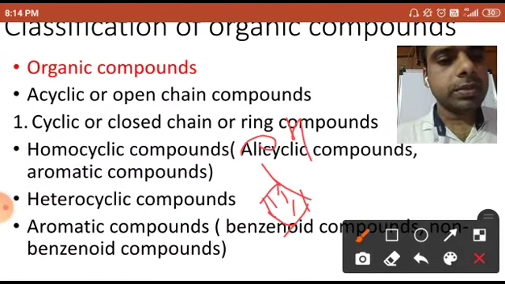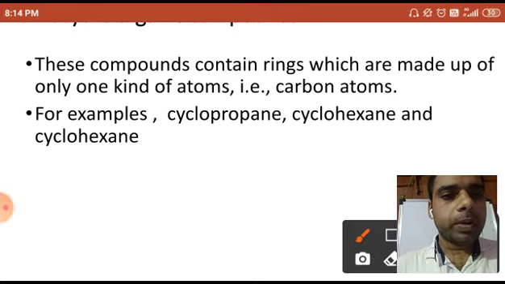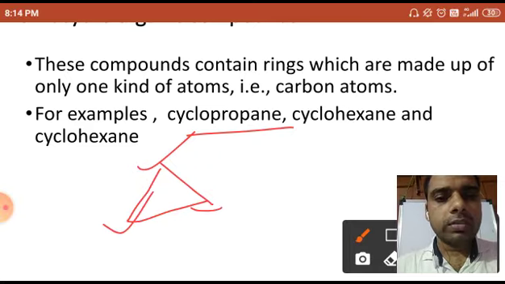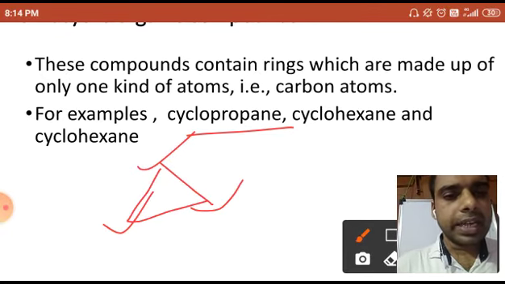Now the homocyclic organic compounds: these compounds contain rings which are made up of only one kind of atom, and that is carbon atoms. Homocyclic carbon compounds, like cyclopropane. How will you write cyclopropane? One carbon, two carbon, three carbon, as you have done in the bond line structure.